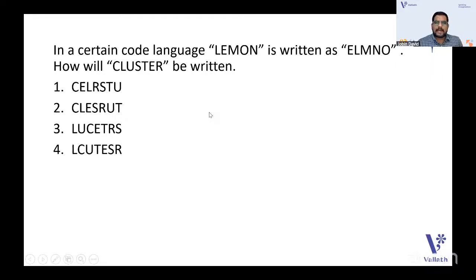In a certain code language, lemon is written as ELMNO. How will cluster be written? Yes, I need the answers from you guys. I'm waiting for your answers. In a certain code language, lemon is written as ELMNO. How will cluster be written?